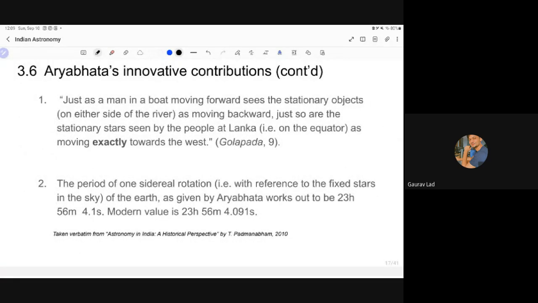And in this case, we are going to see how he used this to perform his calculations. There's an entire chart. I think it is there in this PPT. If not, I'll just share that on my Instagram page in the story. But yeah, so here what we see is he gave the period of one sidereal rotation. And look at the accuracy of the duration of the day that he gives.